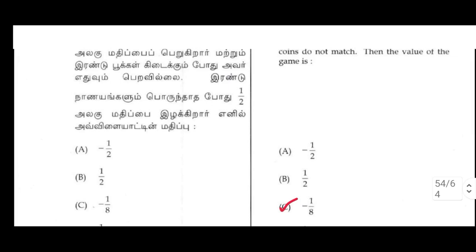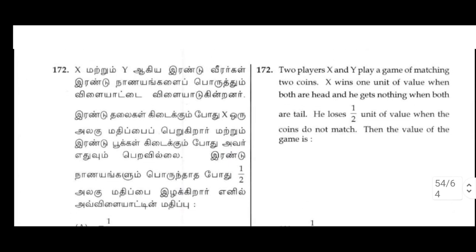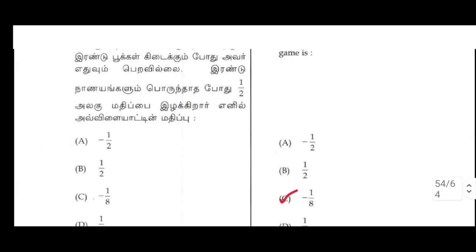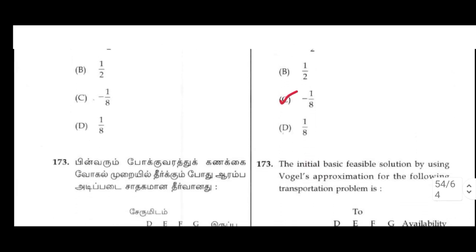172. Two players X and Y play a game of matching two coins. X wins 1 unit of value when both are heads, and he has nothing when both are tails. He loses 1/2 unit of value when the coins do not match. Then the value of the game is C option, -1/8.